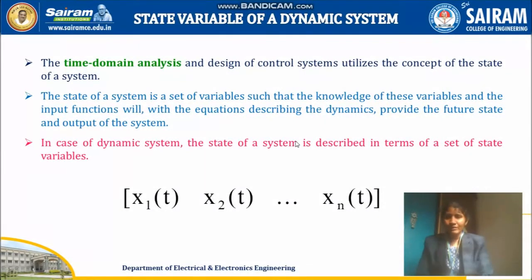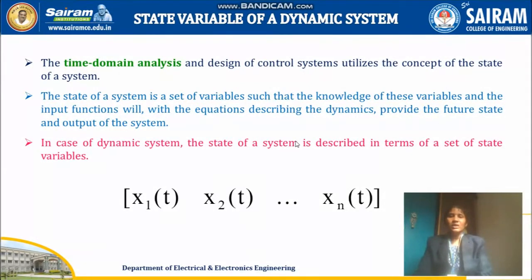So we have state variable, output variable and input variable. Your state equation depends on your state variable as well as your input variable, whereas your output equation depends on your state variable and input variable.